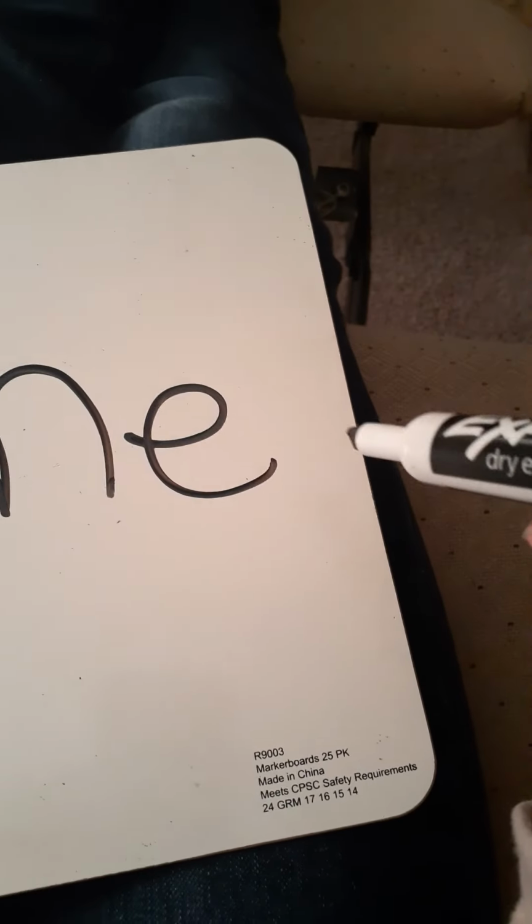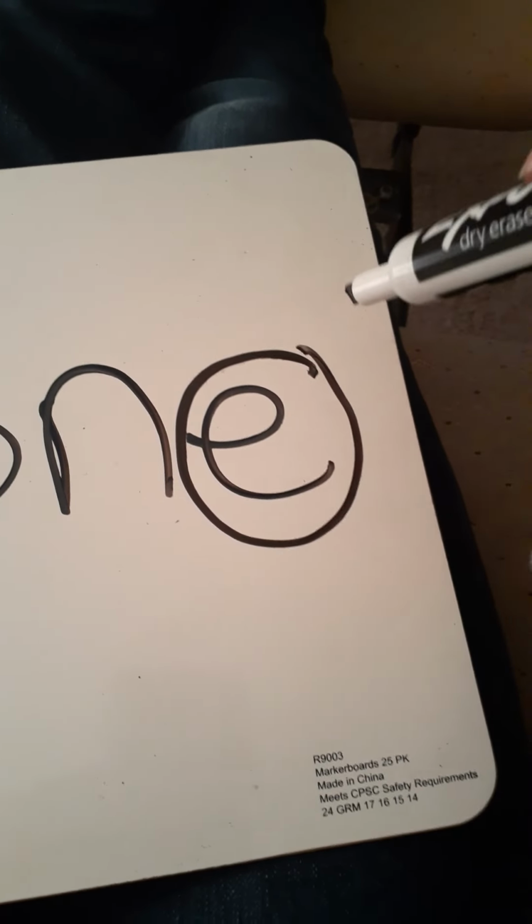Alright, there's an E at the end, so we know it's going to be silent. We're going to circle it to remind us that it's silent, so we don't need to say the sound E, but it's magic. We remember it as magic-y because as it's there, it's doing magic.